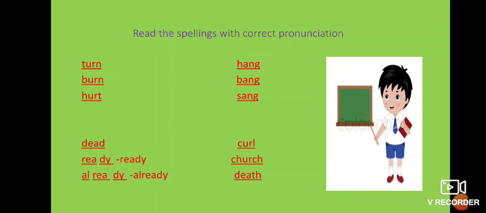Now the next word is hang. A-N-G is sounded as ang, and by adding H it will be hang. And what is the meaning of hang? Hang means keep something in a position so that it can swing from above, like hang the picture on the wall. Okay, this is the use of hang.